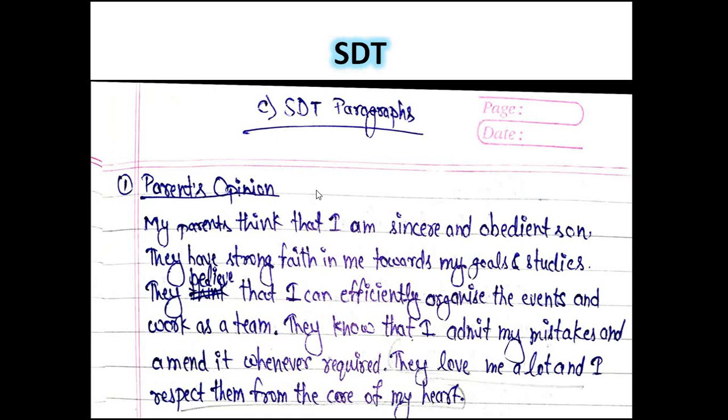Similarly, don't try to copy any type of content from the internet or anywhere. Write in your own words. It would be more useful because everyone is different, everyone's parents are different, and it is obvious that if there are 30 persons, then there will be 30 opinions. So similarly, your parents will have a different opinion. So this is just an example of how you can write it in a paragraph. Try not to write more than 6 to 7 lines. Try to conclude it quickly, because 3 minutes will be given and there will be 5 paragraphs, meaning a total of 15 minutes. So you will get 3 minutes per opinion.